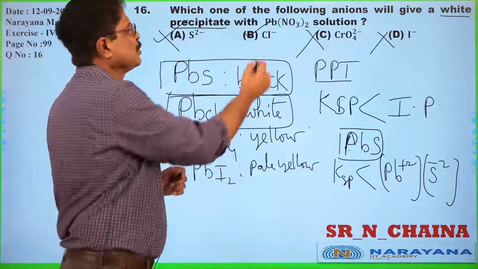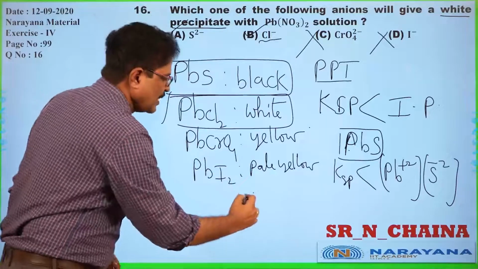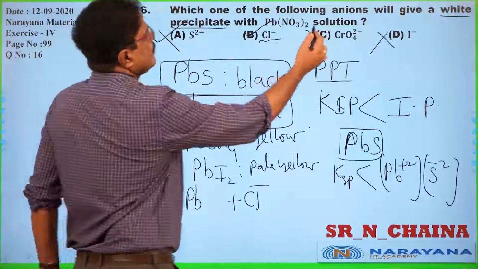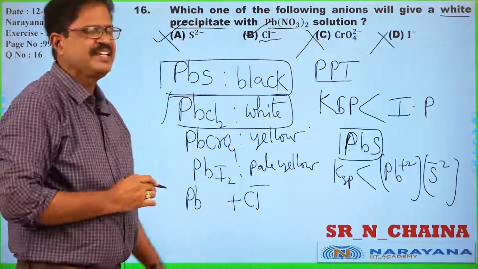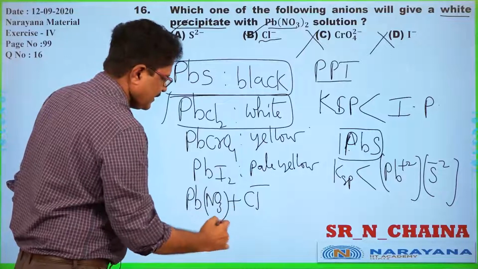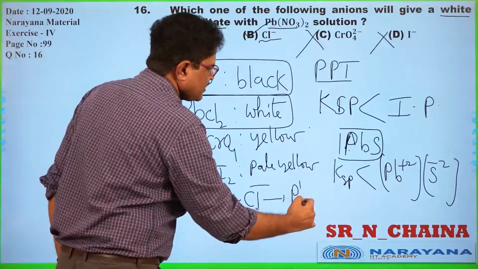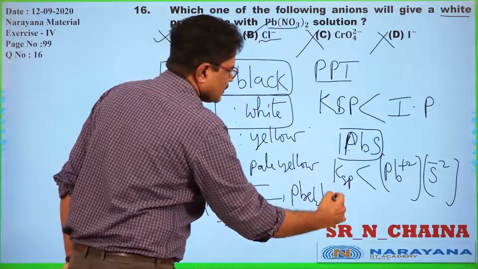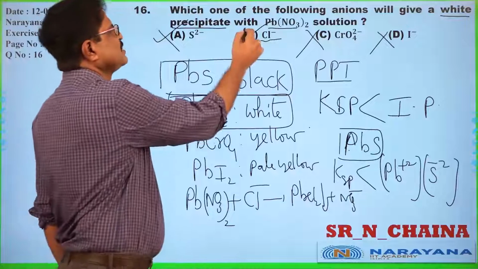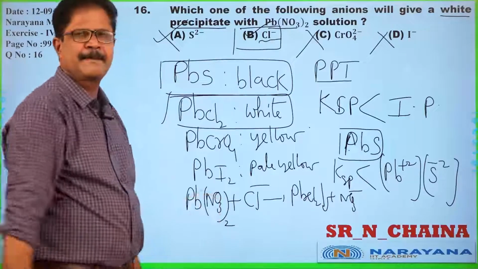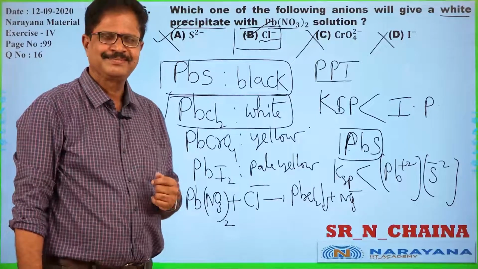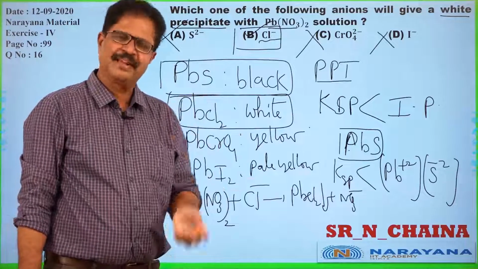PbCl2 means chloride ion. Chloride ion on reaction with lead nitrate, the substrate involved in this reaction, Pb(NO3)2, gives PbCl2 along with NO3 minus. So the answer must be chloride ions, which give a white colored precipitation. Right. Now we will move on to another beautiful question.